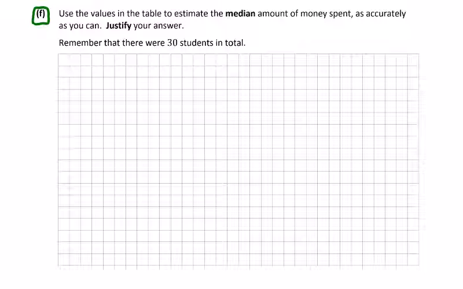Use the values in the table to estimate the median amount spent as accurately as you can on one of these. Justify your answers. So maybe leave it till the end of the test and come back to it so you have a bit of time. And remember, just in case you forgot, there were 30 students in total. So median and 30.